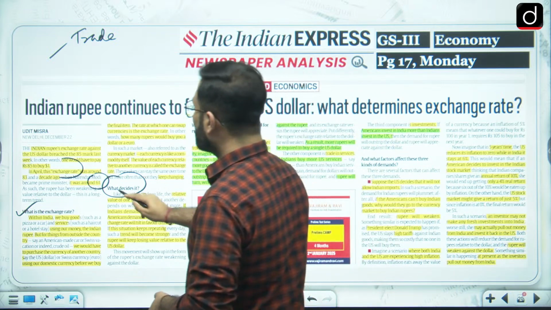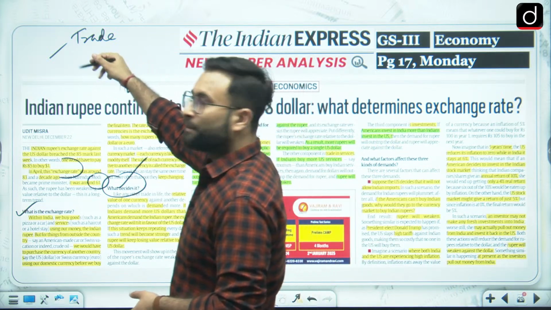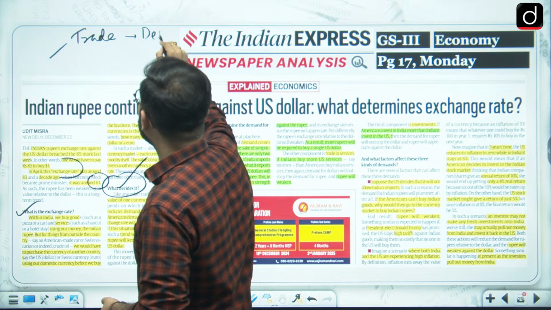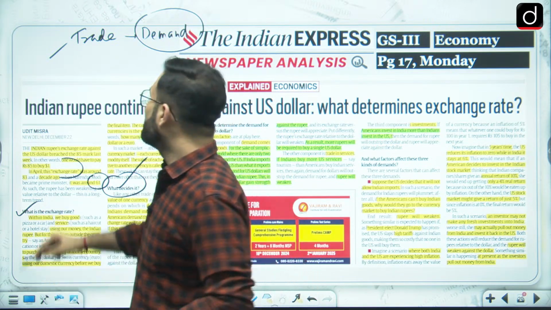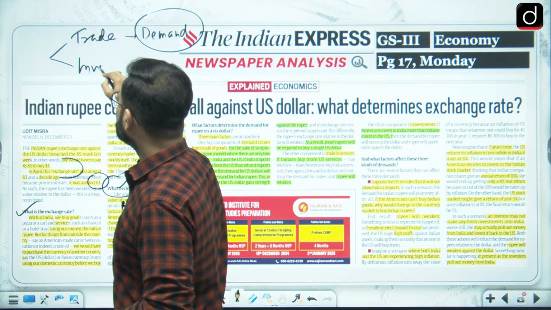So that is one thing, trade. Because of trade you will see that there is a demand which will be either high or low, and on the basis of that, the exchange rate will be decided. Second is the investment.